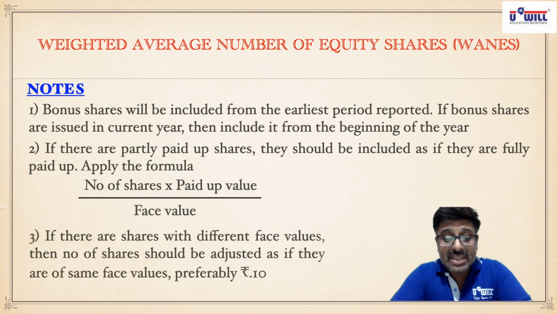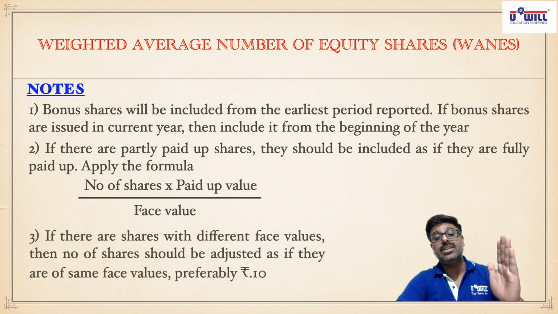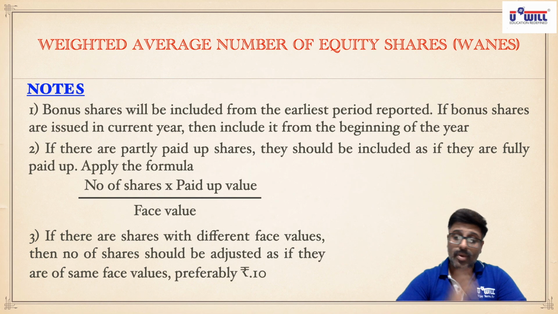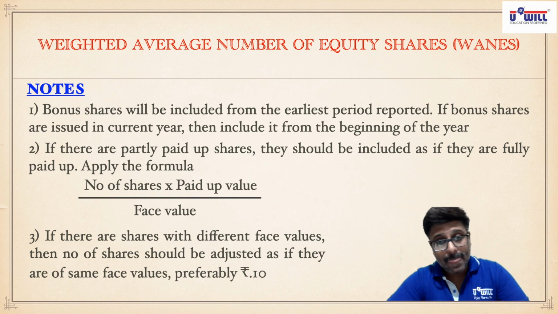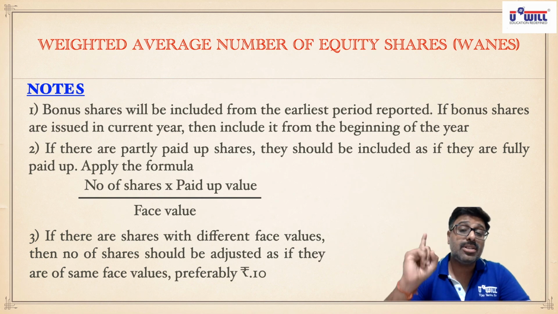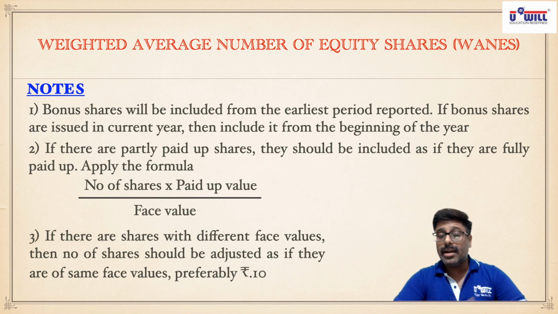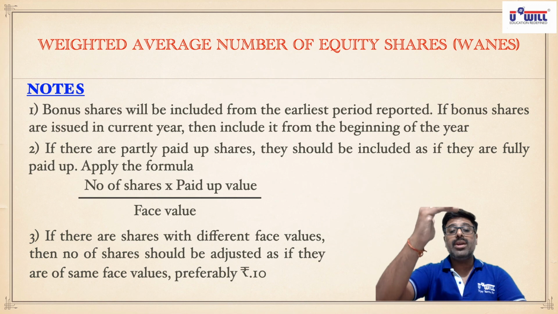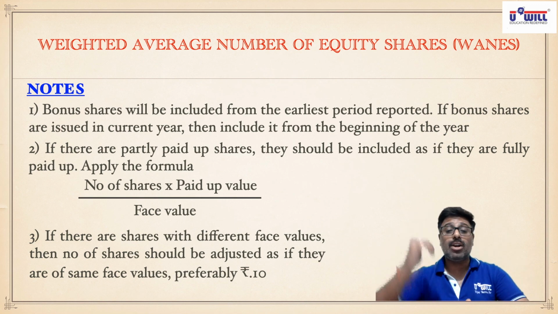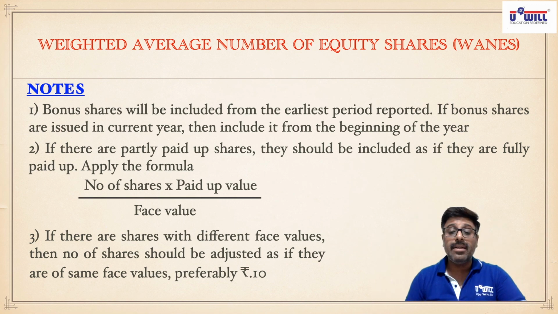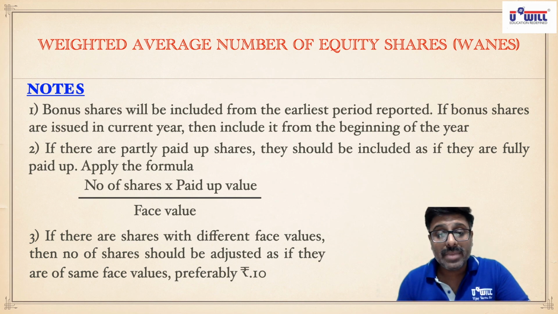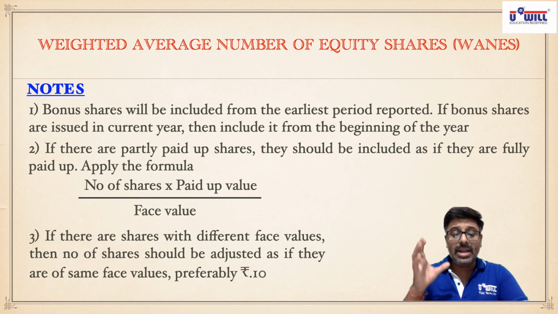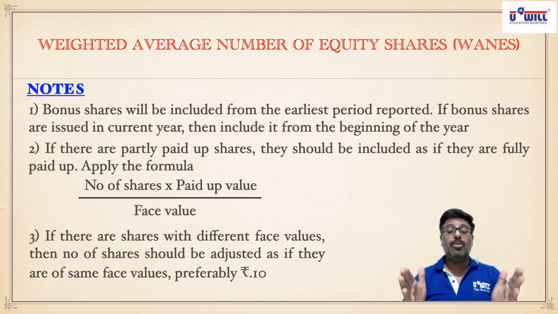If there are shares with different face values, let us say 20,000 shares of 10 each and 20,000 shares of 8 each. Now, again, 20,000 shares of 10 each means you are investing 2 lakhs. 20,000 shares of 8 each means you are investing 1,60,000. So profits will have more effect of 2 lakh and less effect of 1,60,000. But in the denominator, we cannot include 20 plus 20. So same concept. You take as if all the shares are of 8 rupees or all the shares are of 10 rupees.